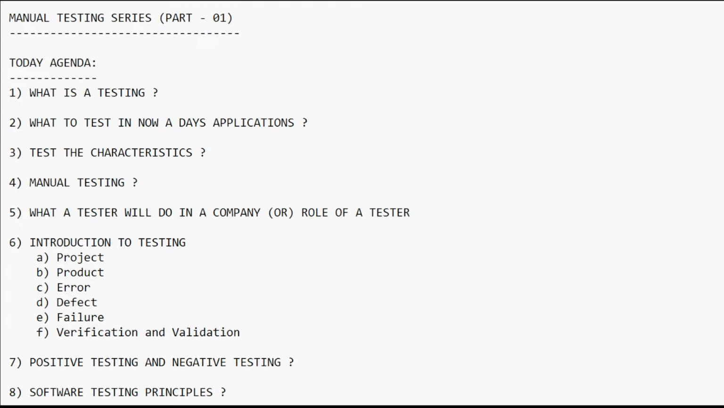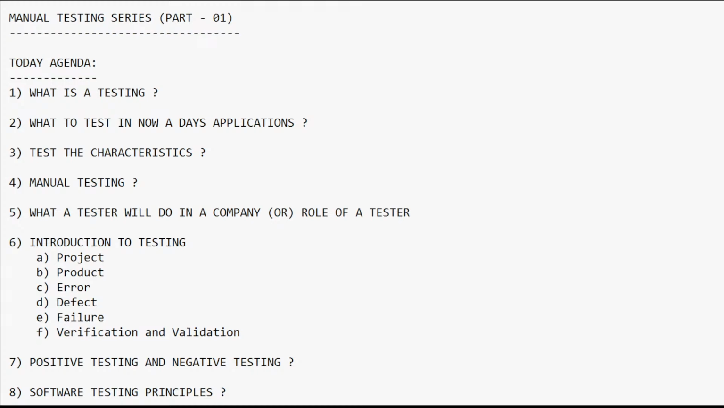So now, what a tester will do in a company, exactly what is the role of a tester here? The first role of a tester is, as a tester he needs to understand the project properly, that is the application under test, which is not yet deployed into the live or production environment. Before that, the application will be under testing. So in the same way, the application is still in the under-testing phase only.